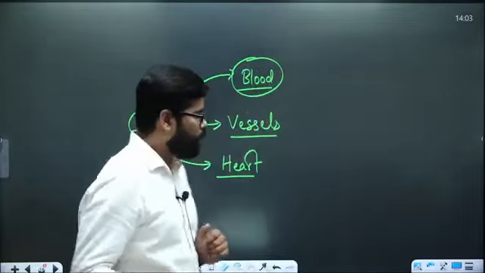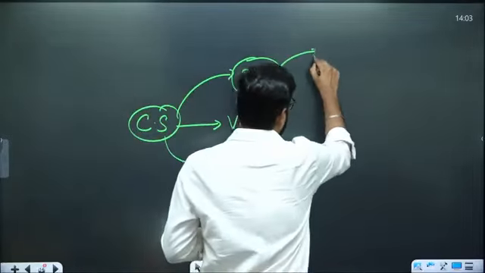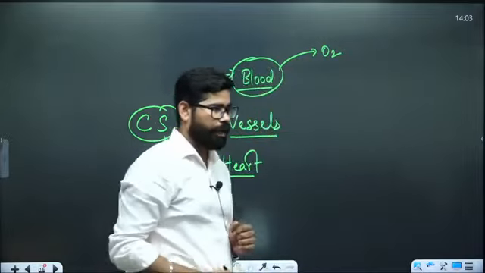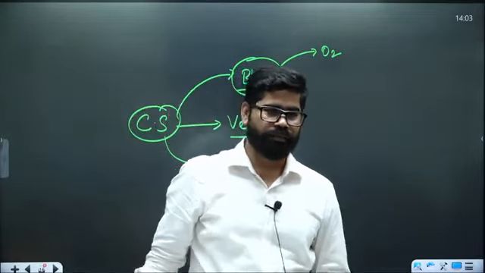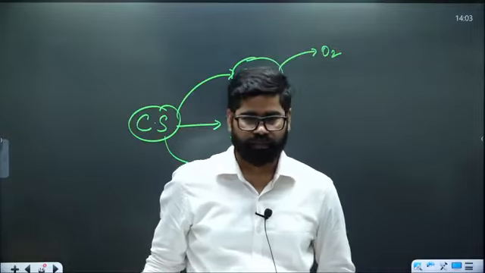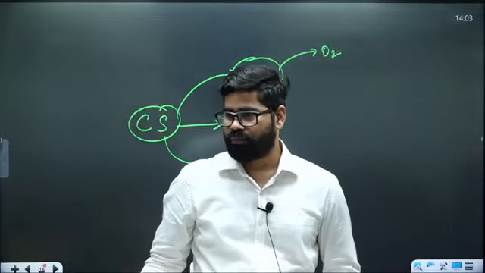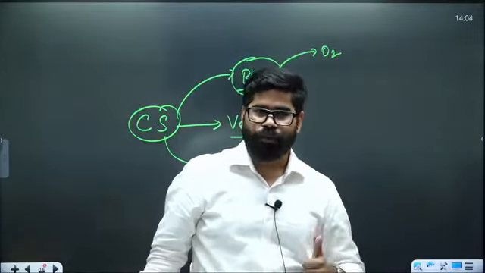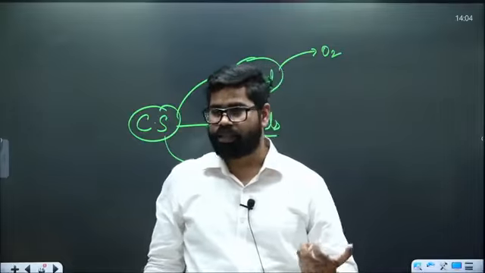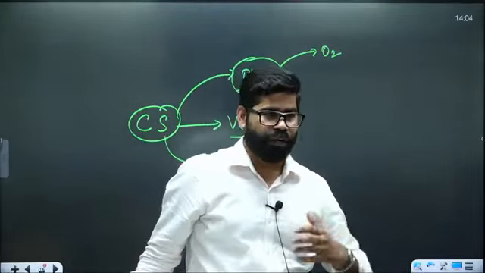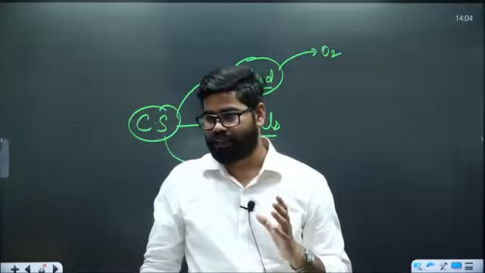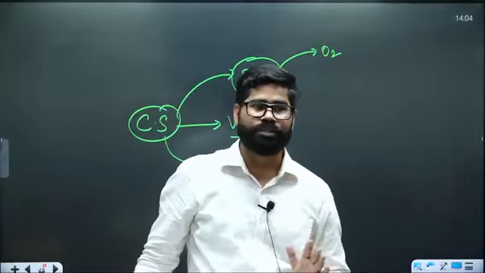First thing, blood is providing oxygen. Why is oxygen important for us? Oxygen is required by us because we need energy, and energy can be created inside the body with the help of oxygen only.